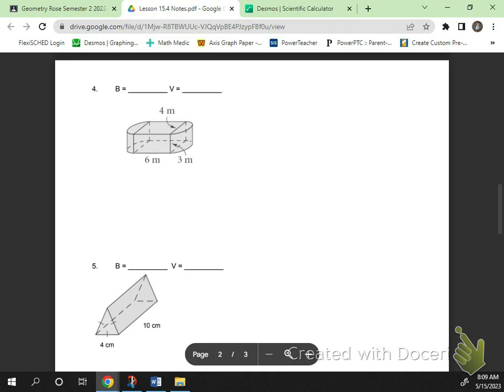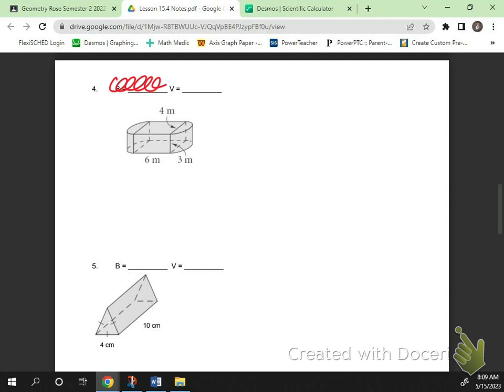Flip it. Here we go. No more word problems. Now we just got some composites. Oh, hooray. We have to identify what 2 shapes are here. What 2 shapes are here? Cylinder. And a circle. Well, 2 semicircles. Oh, wait. Hemispheres.